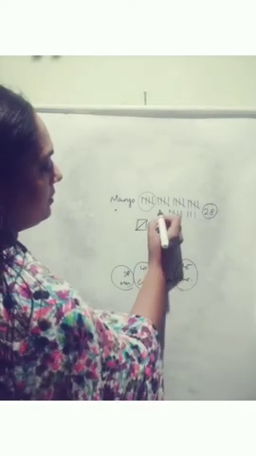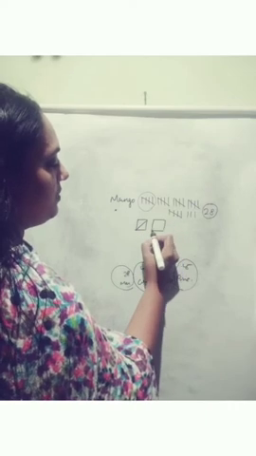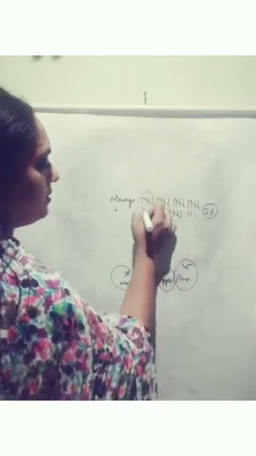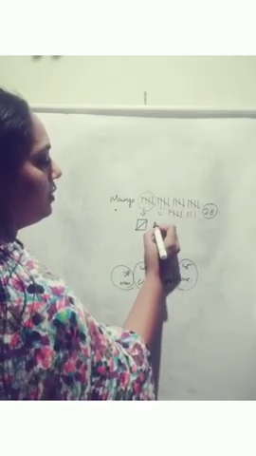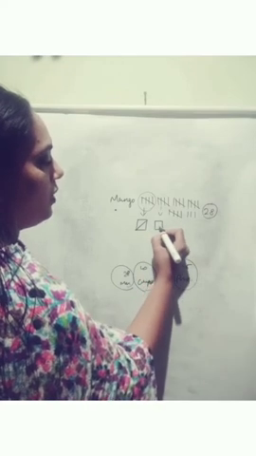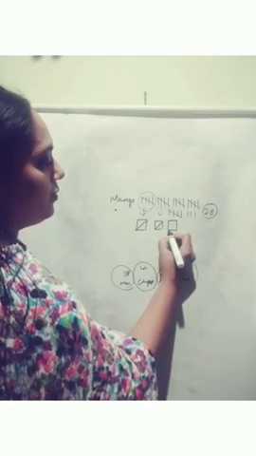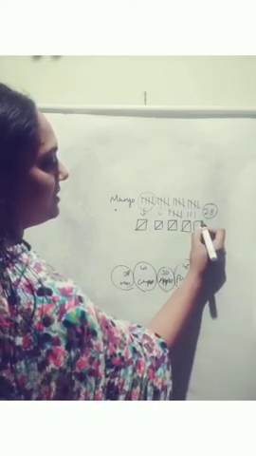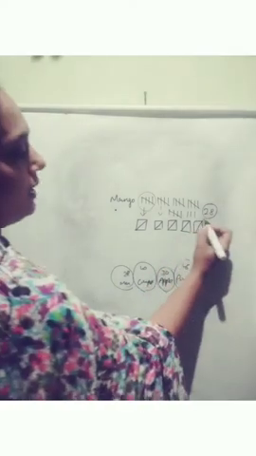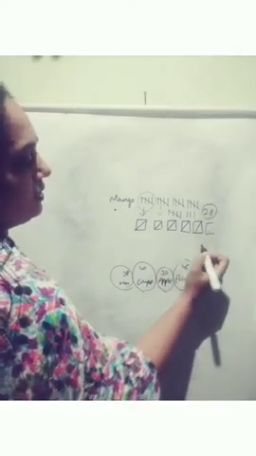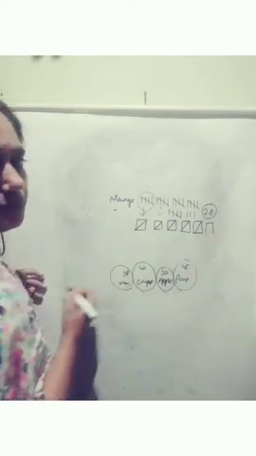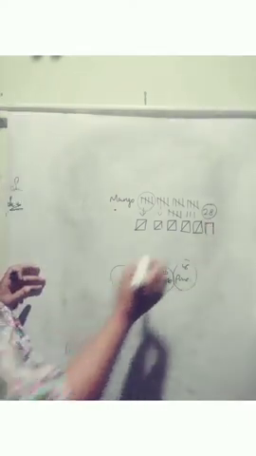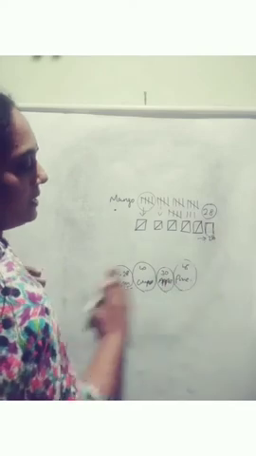Then here we can mark it by line segments itself. Here 5. Then next 5, 1, 2, 3, 4, 5. Then 5, again 5. How many 5s? 5 fives are 25. Then 3 extra, so here will be 3, 1, 2, 3. Three line segments. Now it is represented as 28.